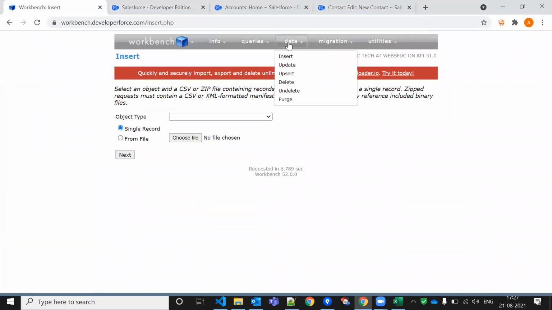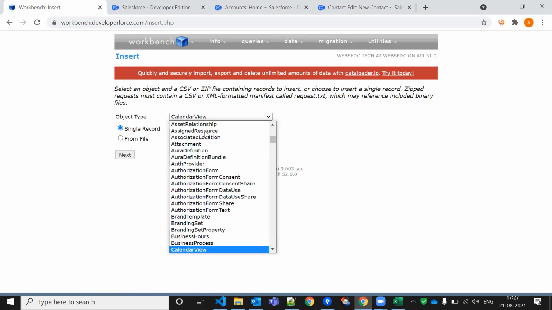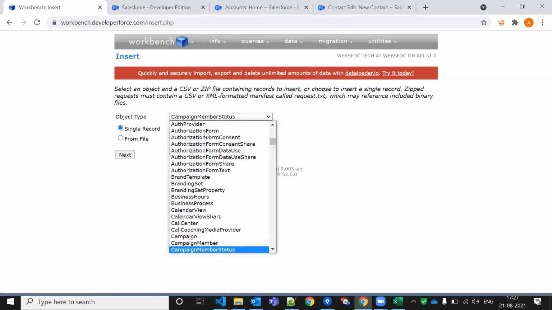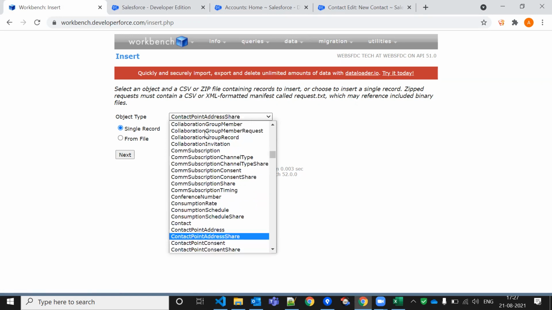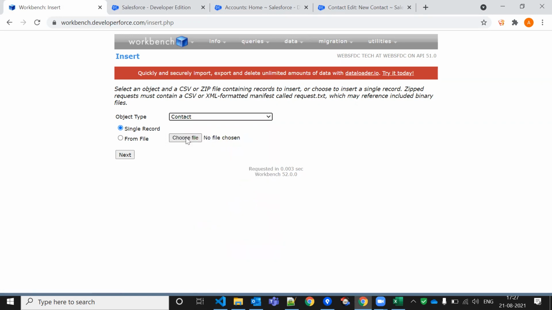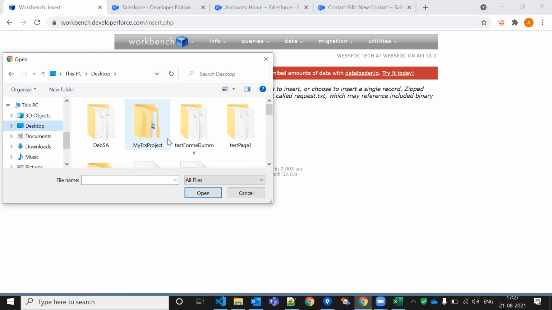So we have the data. If I want to insert data on the Salesforce side, I click on Insert, and now I can choose which object I want to insert the data into. The Contact object, right? Any object you can choose. If I go to the desktop, there will be some Excel file.